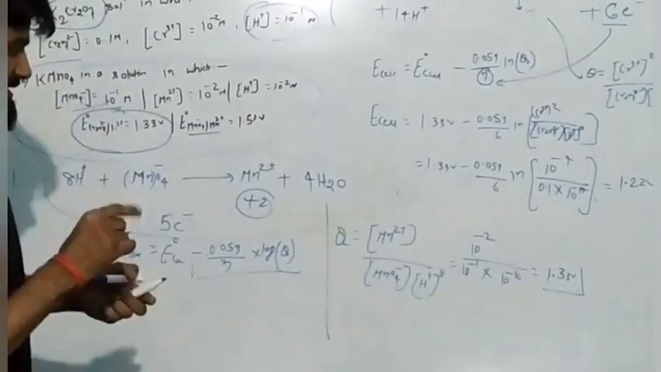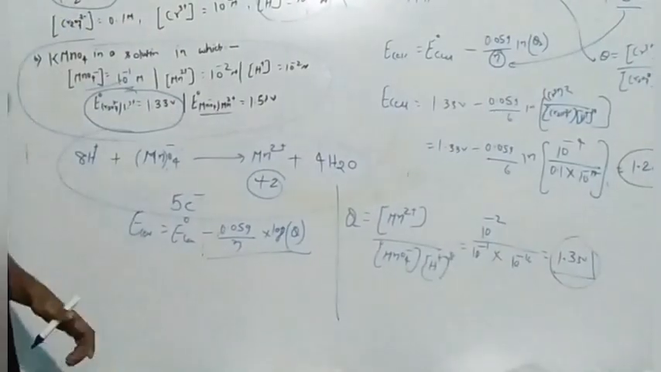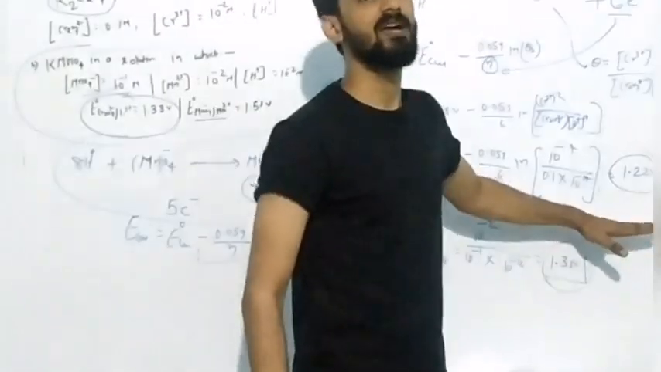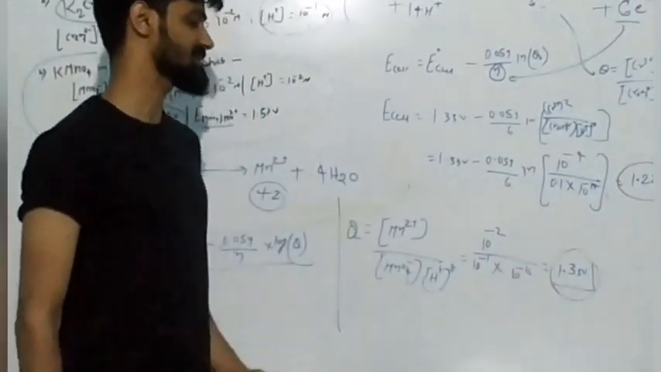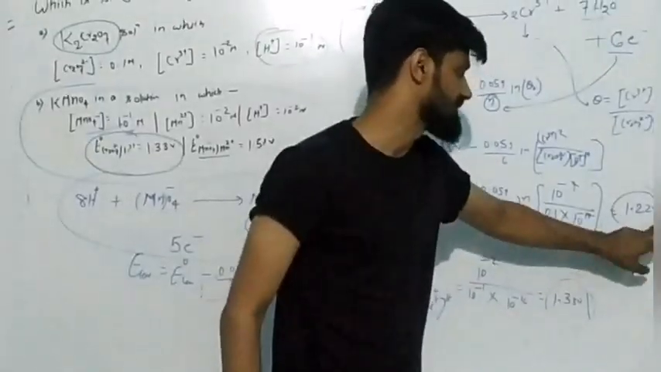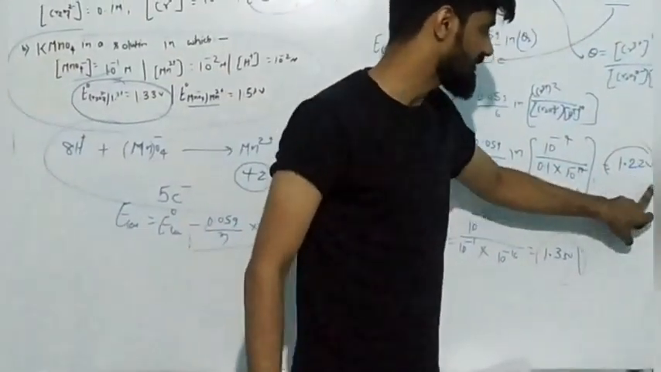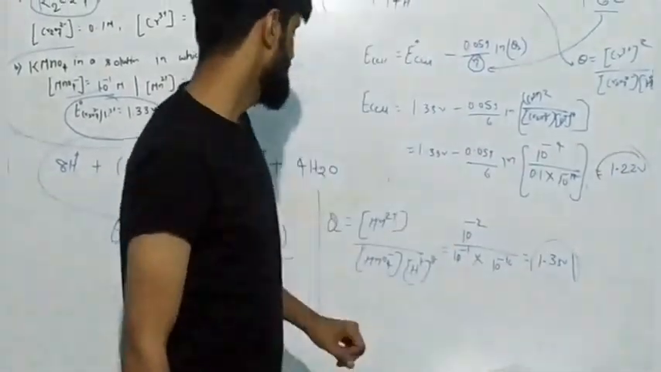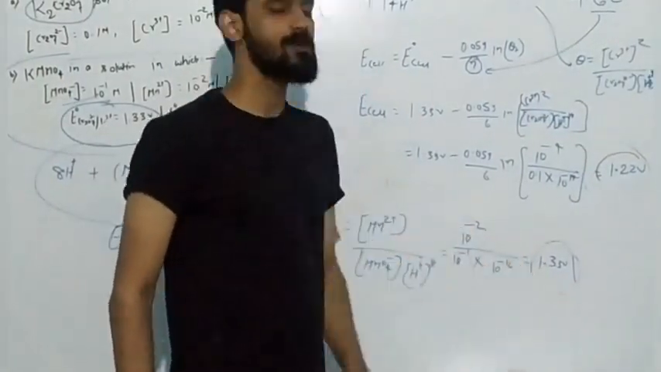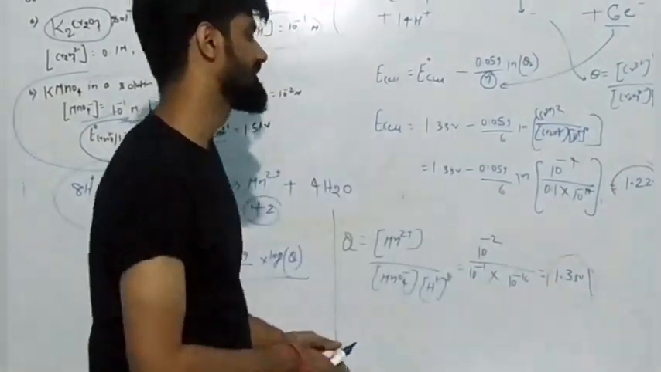Then just understand one thing. Already in my previous lecture I have discussed that the substance which has a higher reduction potential will act as a better oxidizing agent. So after solving this numerical, we have got the reduction potential for Cr2O7 as 1.22 volt and the reduction potential of KMnO4 as 1.33 volt. So KMnO4 will work as a better oxidizing agent, and you all know that KMnO4 is a better oxidizing agent in the acidic medium.